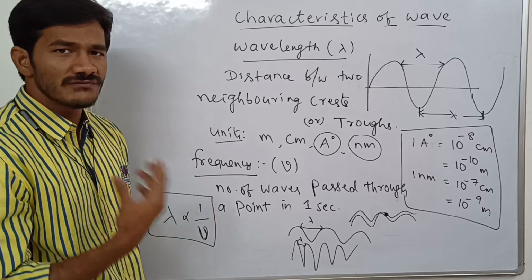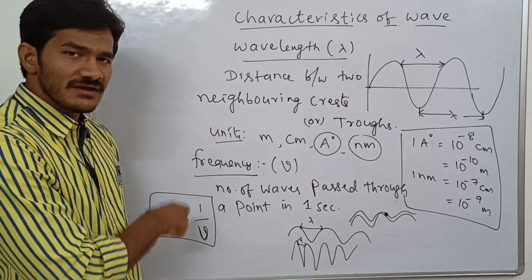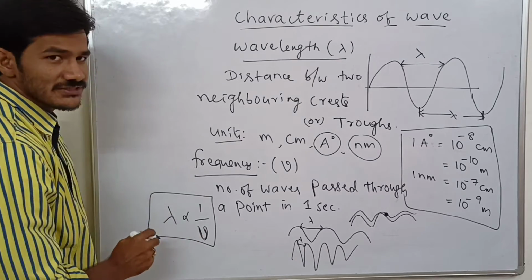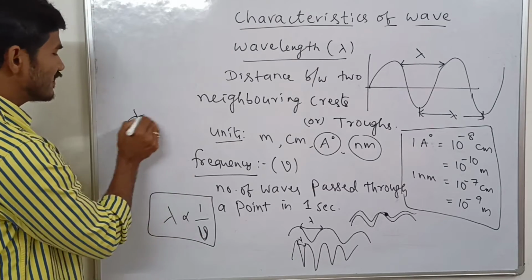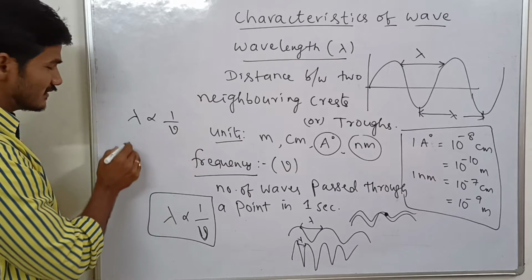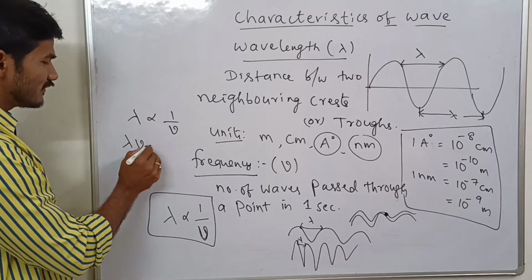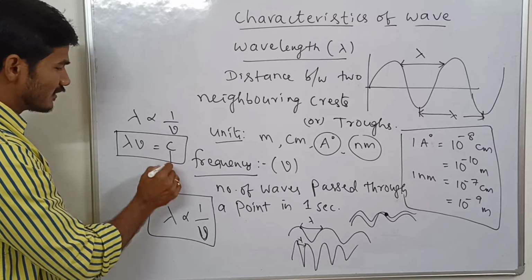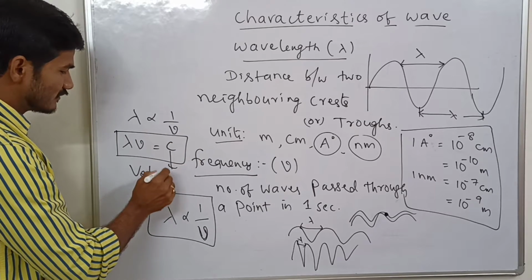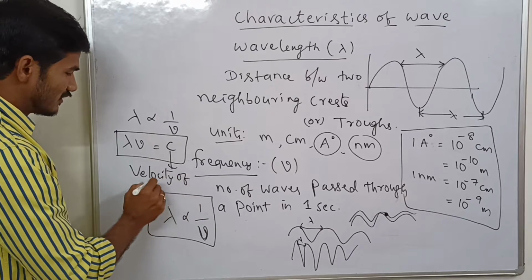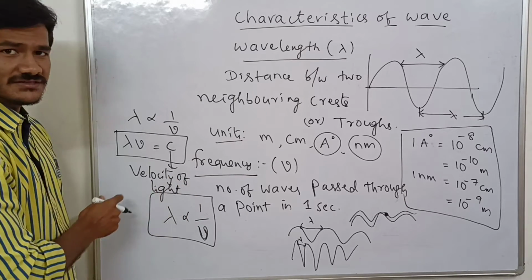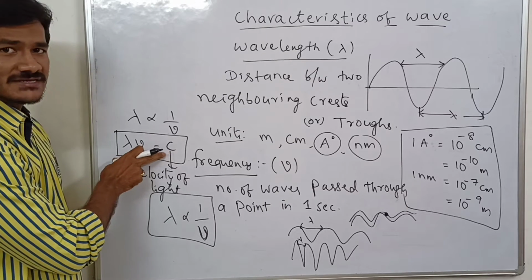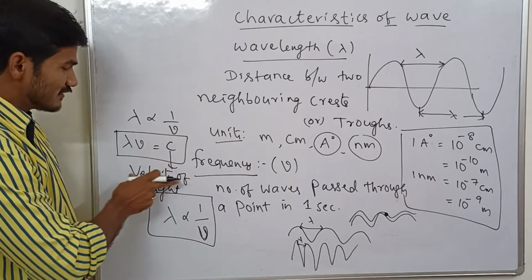If a wave has more wavelength, it has less frequency. If a wave has less wavelength, it has more frequency. As these two are inversely proportional, lambda is inversely proportional to frequency, and the product of wavelength and frequency is equal to a constant. This constant is said to be the velocity of light.